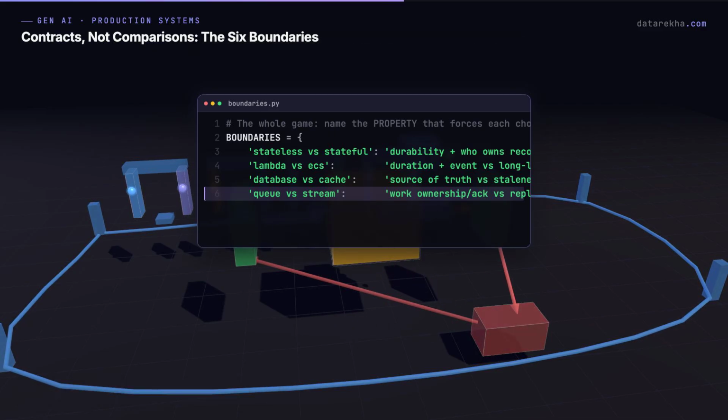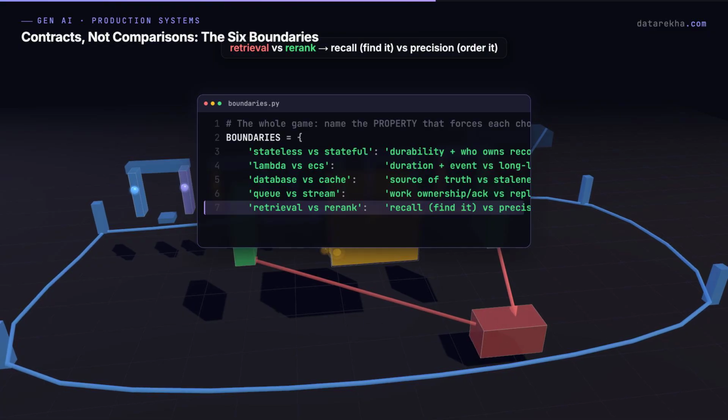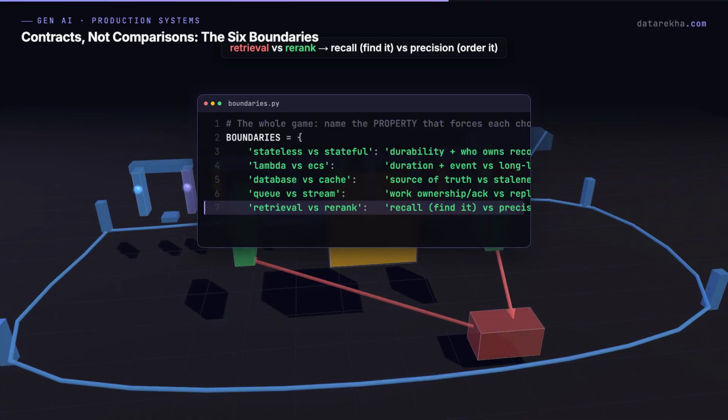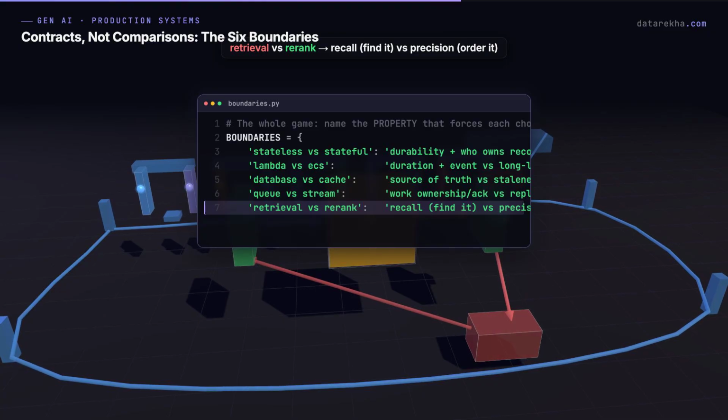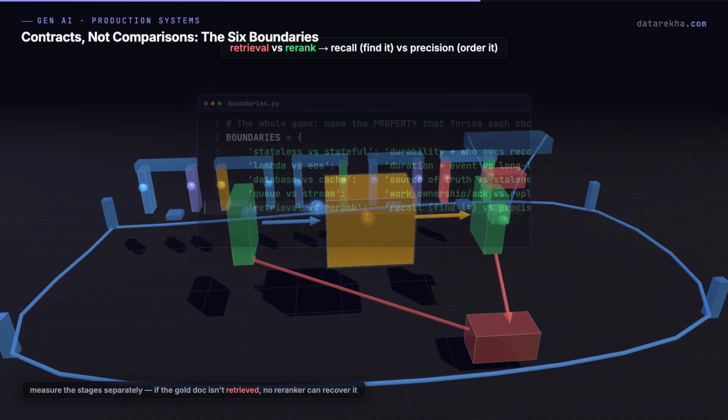5. Retrieval versus reranking. Retrieval scans millions of chunks cheaply, optimizing recall, getting the useful document into the top 100. Reranking spends a richer model on only those 100, reading query and document jointly, lifting precision at the top. And measure the stages separately, because if the goal document is not retrieved, no reranker can recover it.